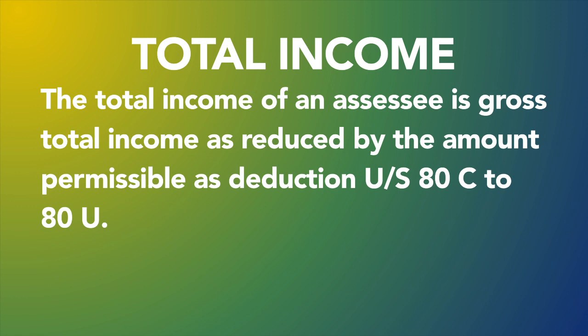So this total income is being effected on an SSC. SSC is a person. In the last lecture I have explained to you what is the meaning of SSC. SSC is nothing but the person who is liable to pay tax. Okay. So the total income of an SSC is gross total income. Gross total income means all 5 heads of income. Okay, and it is reduced as per the deduction under section 80C to 80U. There are deductions in that, and in the further lectures we are going to do that. It consists of under section 80C to 80U.